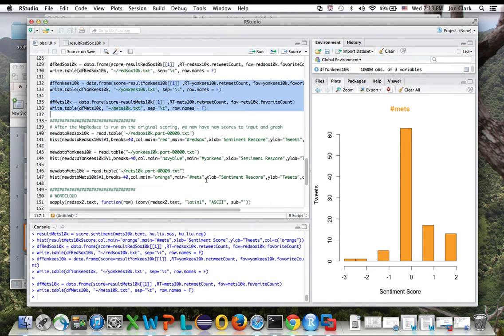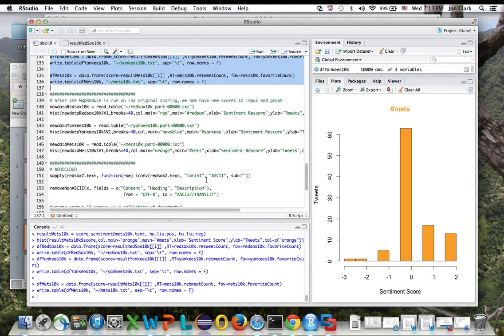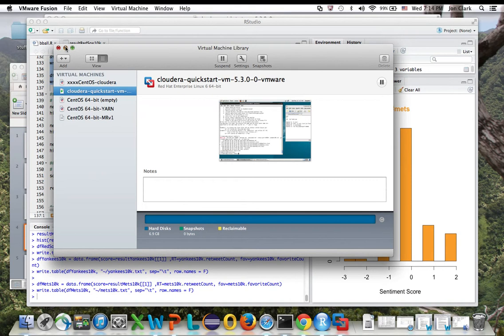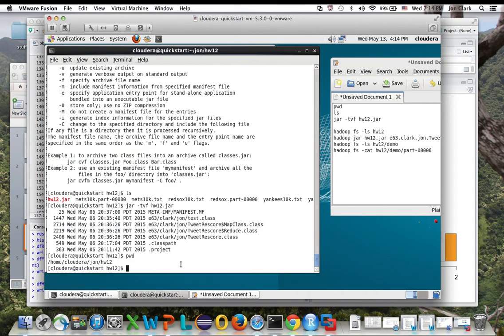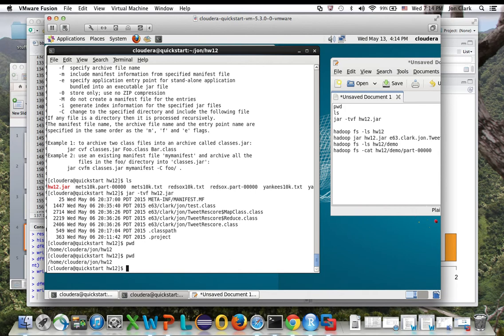At this point, we're going to go out to Hadoop and observe the second scoring method. Then we'll come back and generate a histogram for these. But now I want to go out to my VMware, there it is, and show you the application of Hadoop. I have already moved the files over just to make the demo a little bit quicker. You see I'm in a file I created here called homework 12.